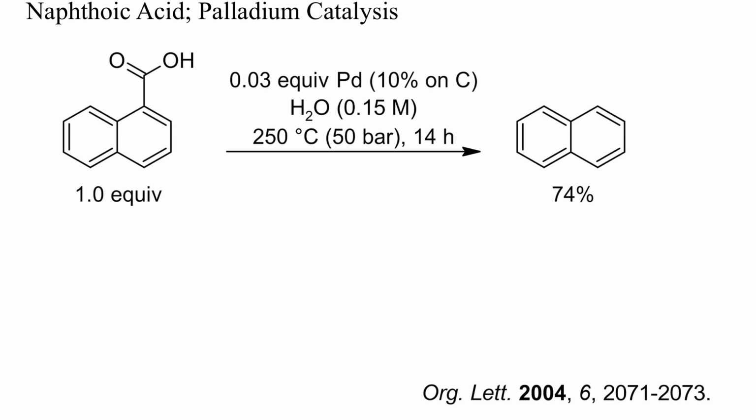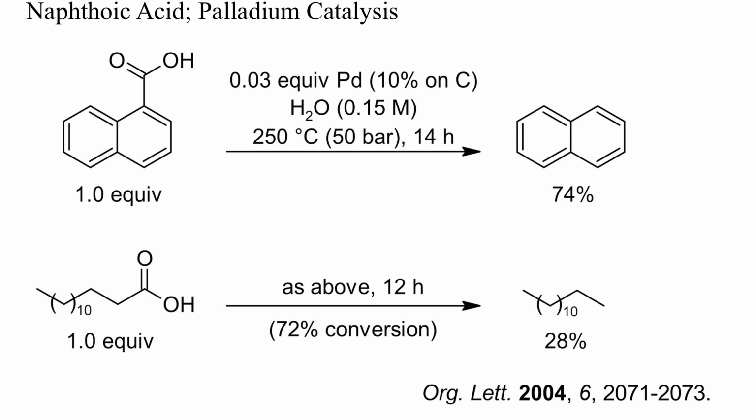Heating an aqueous solution of naphthoic acid with palladium on charcoal to 250 degrees Celsius gave mostly naphthalene. These conditions could not be used, however, to decarboxylate fatty acids.